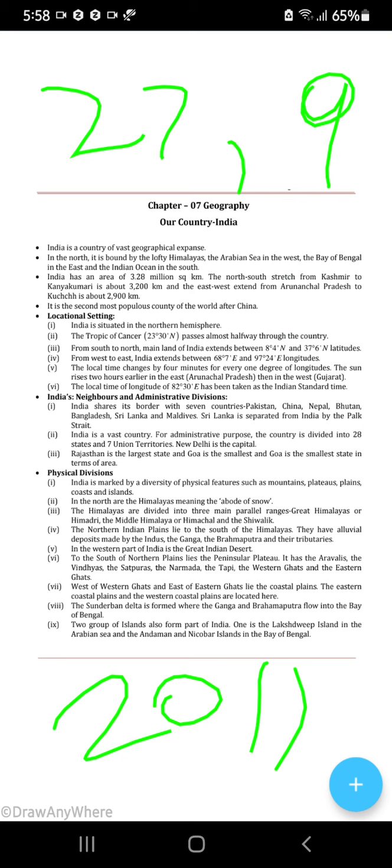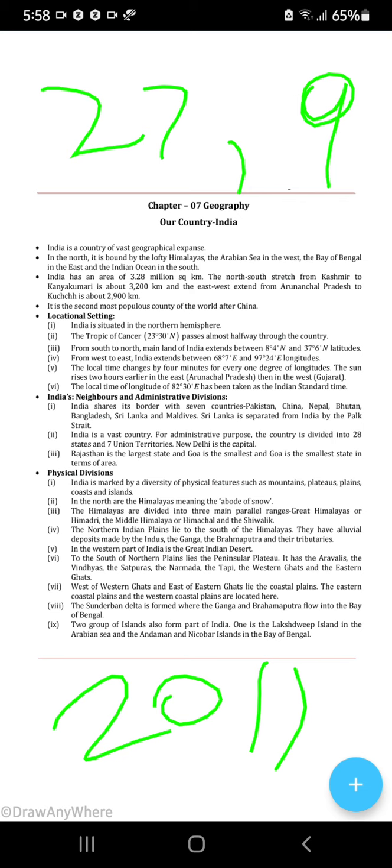India is marked by the diversity of physical features such as mountains, plateaus, plains, coasts and islands. So there are 6 major physical features in India. What are they? Mountains in the north, plateaus in southern India, Deccan Plateau, Chotanagpur Plateau, Malwa Plateau, all. Okay. Plains, just south to the Himalayas, that means the mountains.